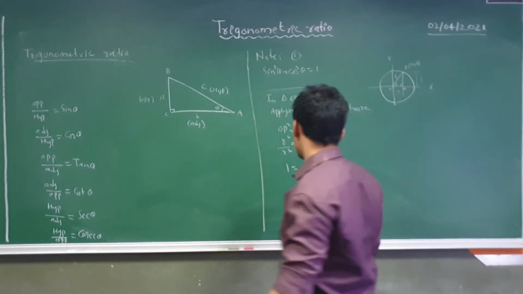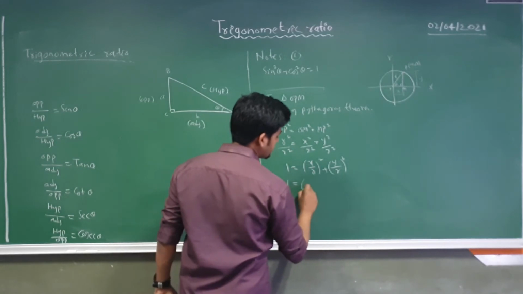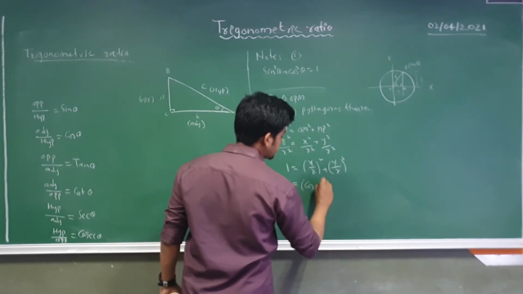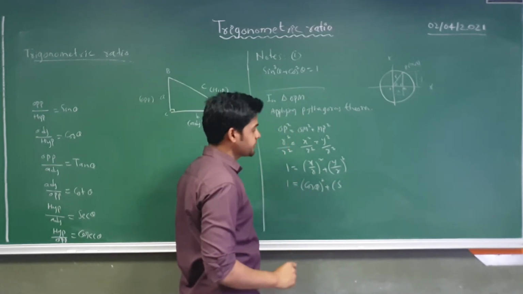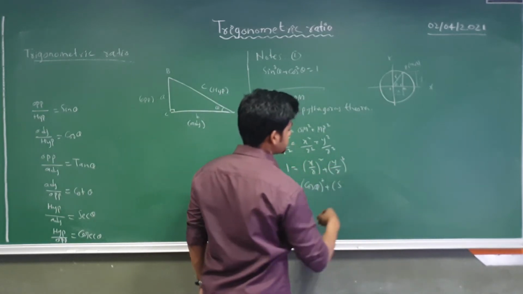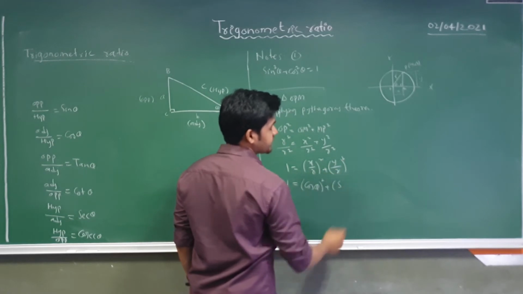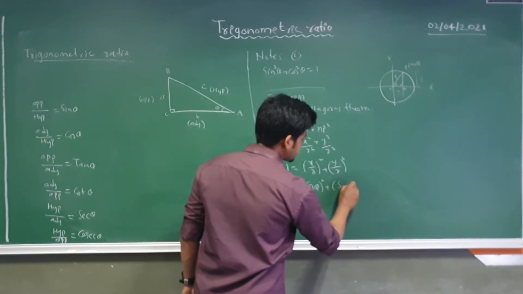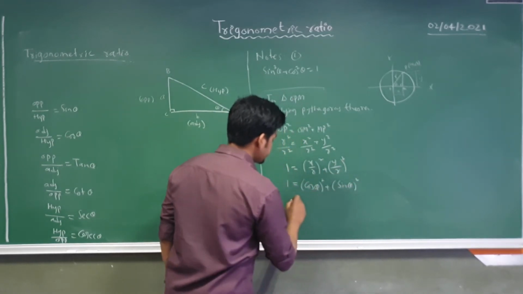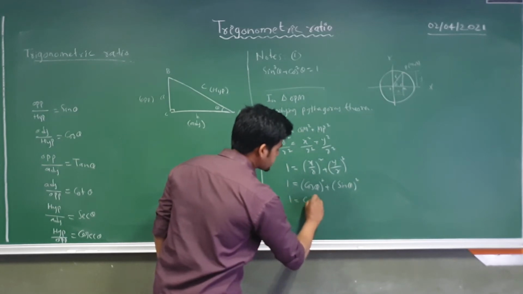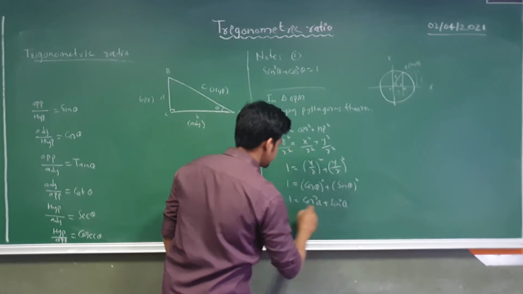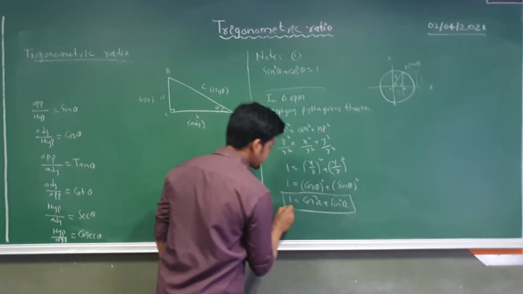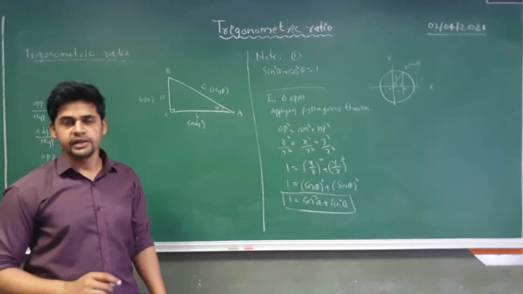So we can write 1 is equal to cos theta whole square plus y by r, which is sin theta, whole square. So I can write cos square theta plus sin square theta. This is called the trigonometric identity.